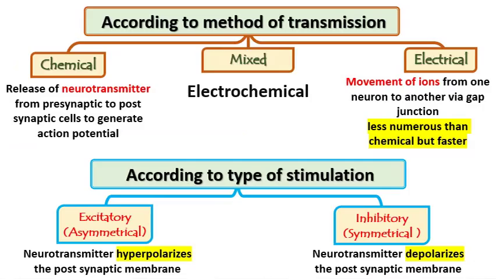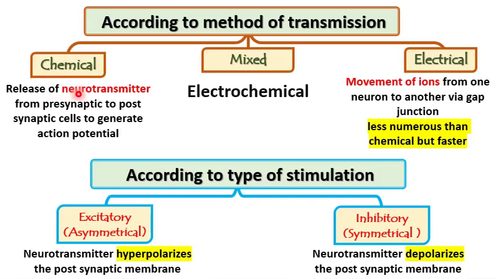There are other types, but according to the method of transmission between the two synapses. Transmission between the two synapses may be chemical, may be electrical, or may be mixed electrochemical.